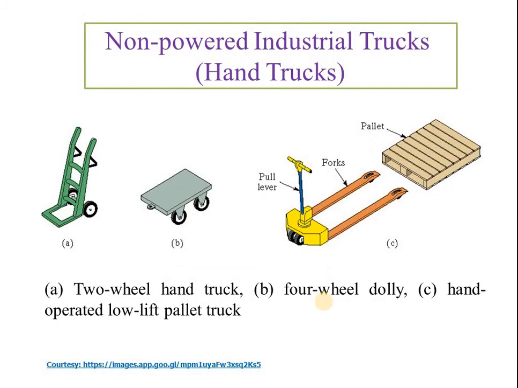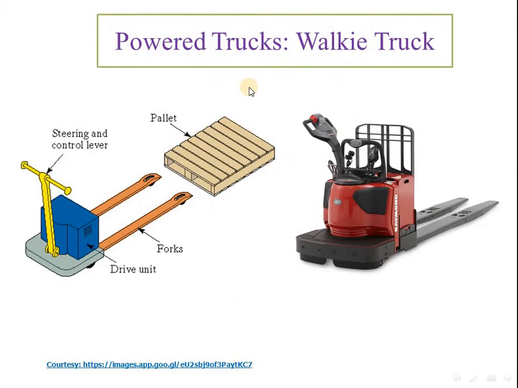So these are a few examples of non-powered industrial trucks: two-wheel hand truck, four-wheel dolly, hand-operated low-lift pallet truck, which we see generally in the industry. These are mostly non-powered or manually operated. Then this is a powered truck. In this generally batteries are used to transport the load.